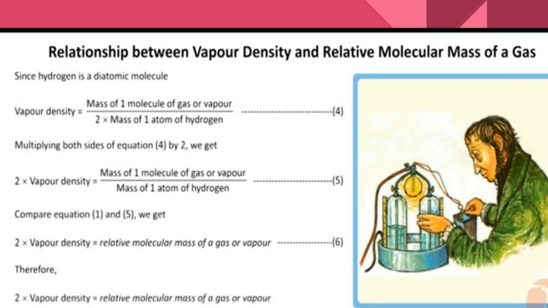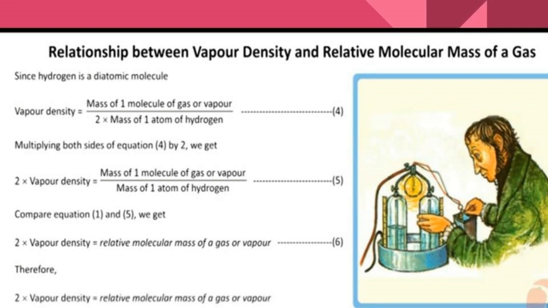Multiplying both sides of equation 4 by 2, we get 2 into vapor density is equal to the mass of one molecule of gas or vapor divided by the mass of one atom of hydrogen. Comparing the first and the fifth equations, the mass of one molecule of gas or vapor to the mass of one atom of hydrogen is the relative molecular mass.